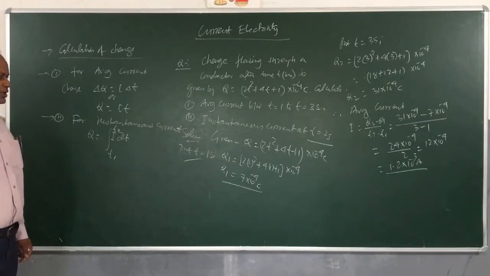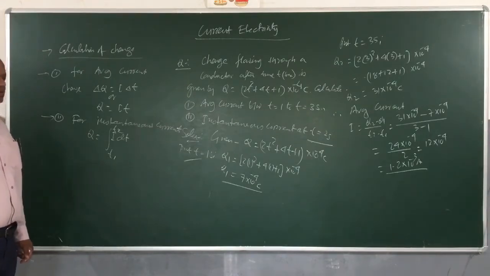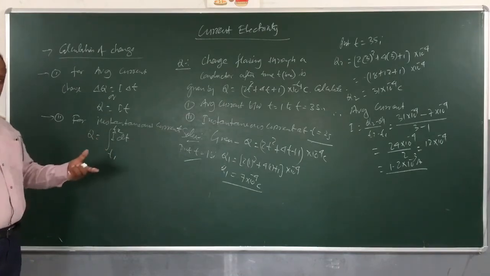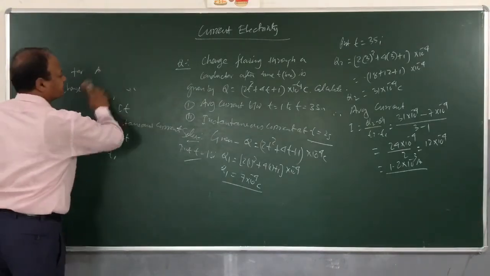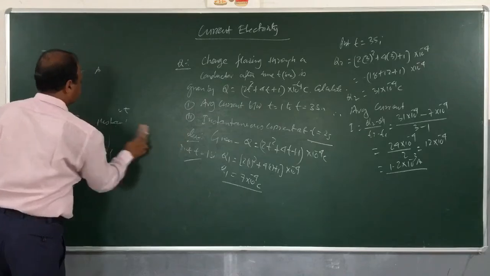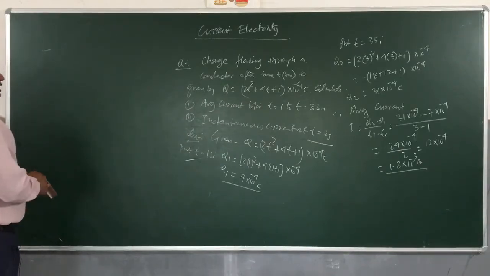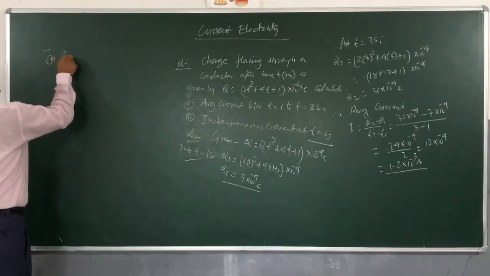Now the next thing I need to calculate is instantaneous current at t is equal to 2 seconds. So for instantaneous current, I will be using the other formula, dq dt. So let's use it. Instantaneous current, children, second part of this question.